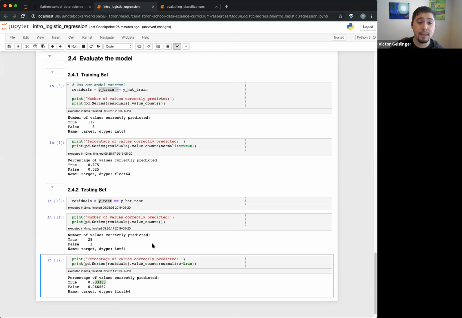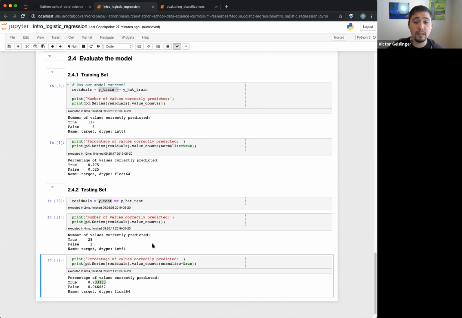Or say you have 1,000 data points and only 2 of them are in the no category, the binary no. Well, you can get over 99% accuracy just by saying everything is true. And we don't really want the model to do that. We want to adjust for those kinds of things, so we can do some more evaluation.